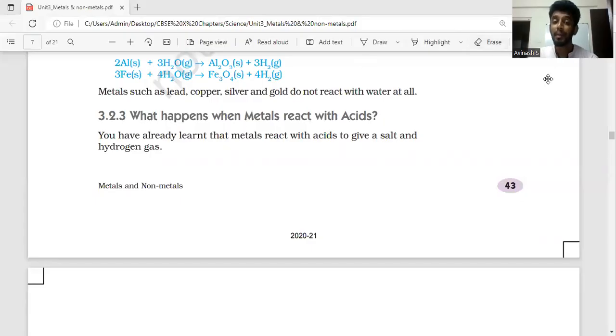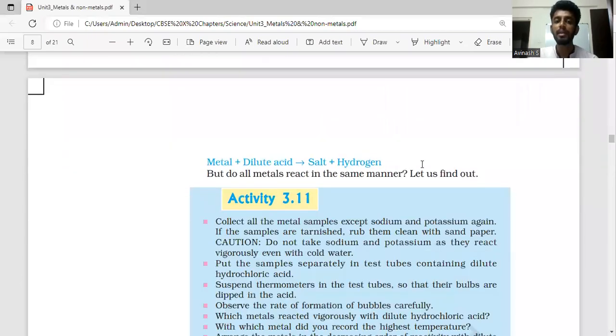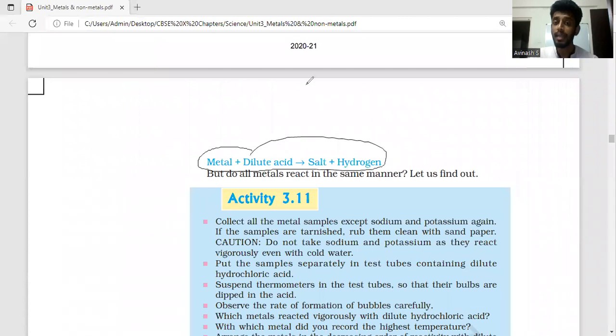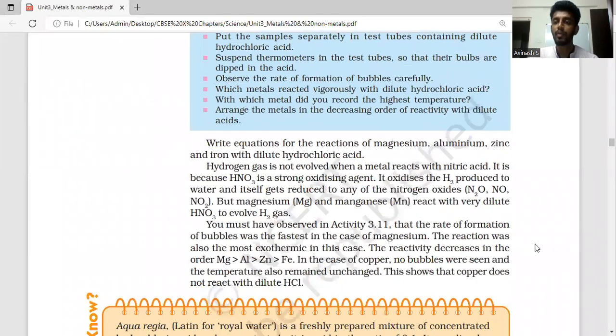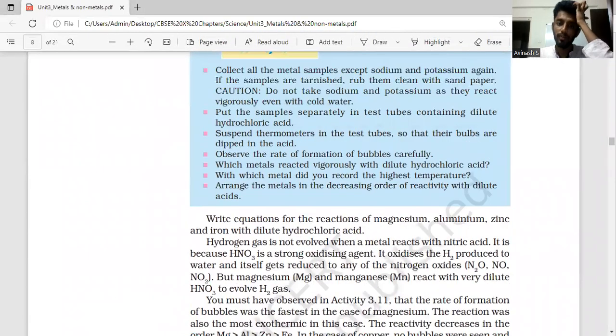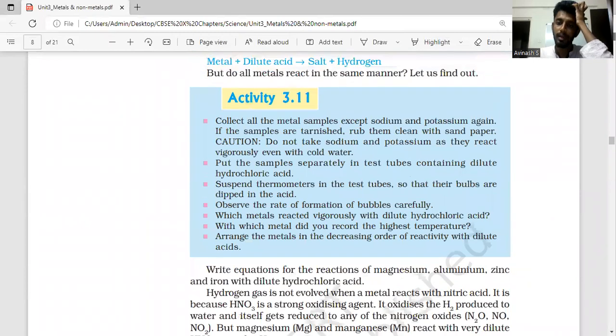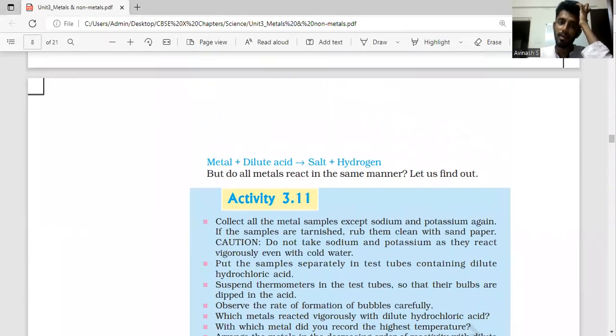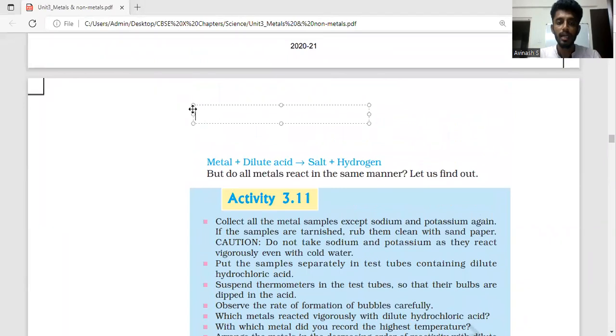Now we are going to learn what happens when metals react with acids. We saw how they react with oxygen, how they react with water, and now how they will react with acids. The format is: when a metal reacts with a dilute acid, it forms salt and hydrogen gas. For example, let us take aluminium.